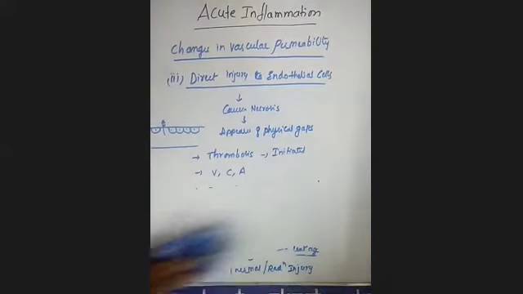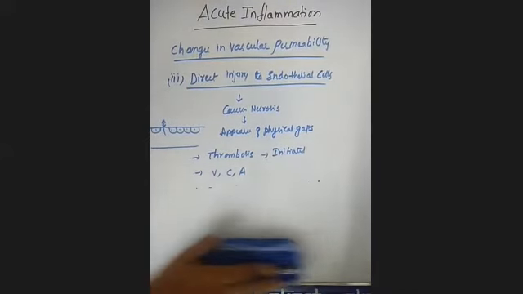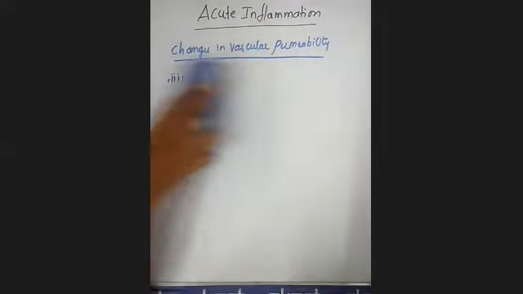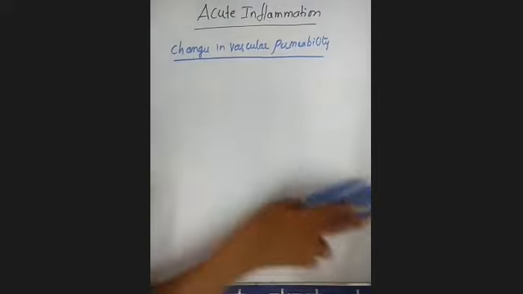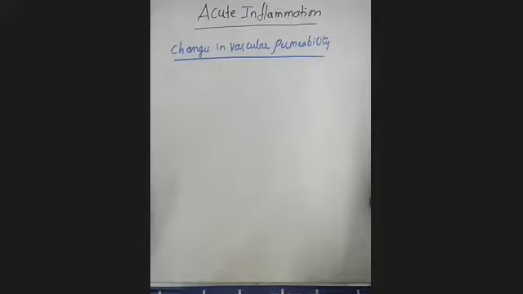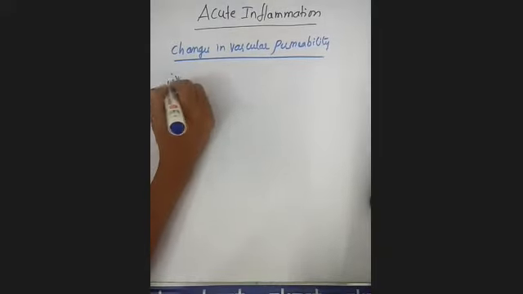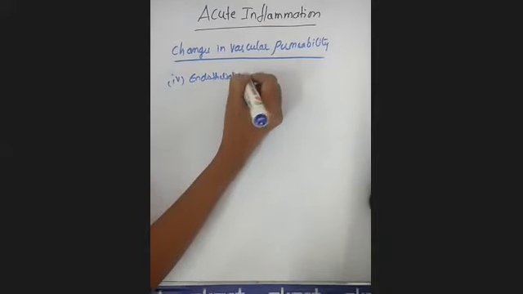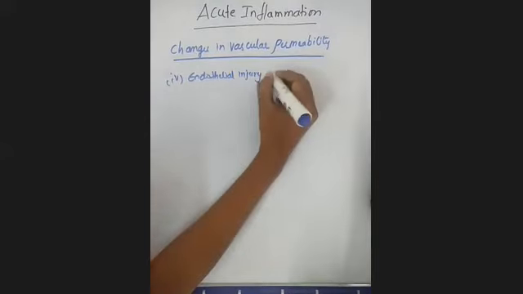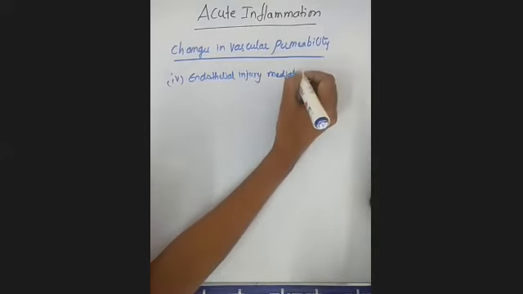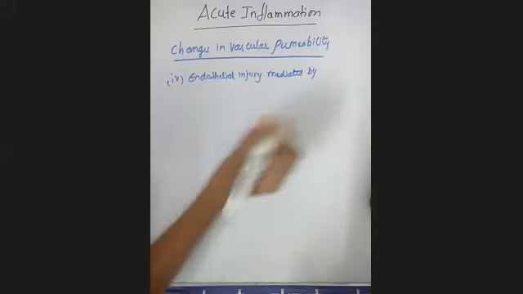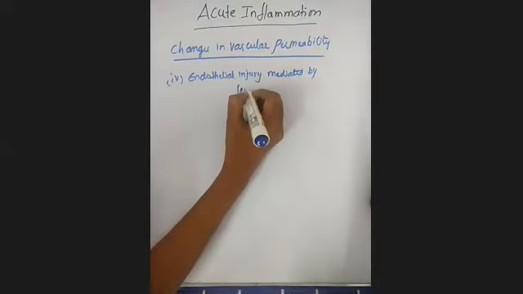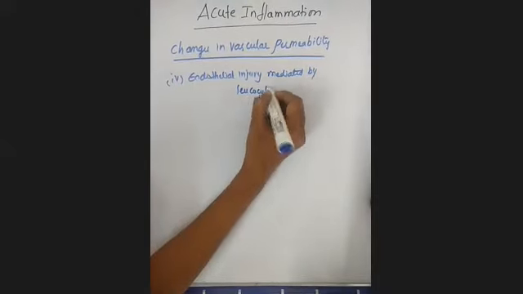And we'll see what is the next mechanism involved in the conversion of non-permeable endothelial cells into permeable endothelial cells. The next mechanism is endothelial injury mediated by leukocytes.